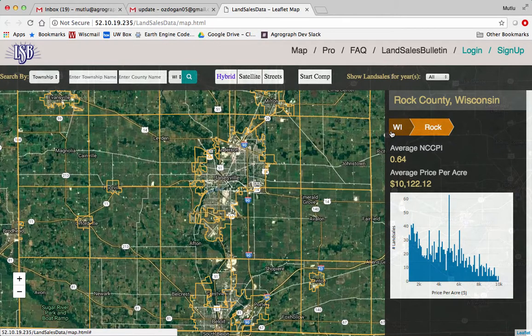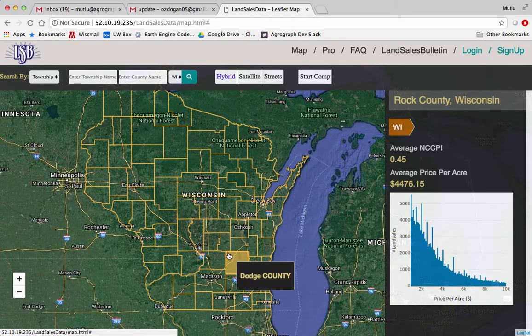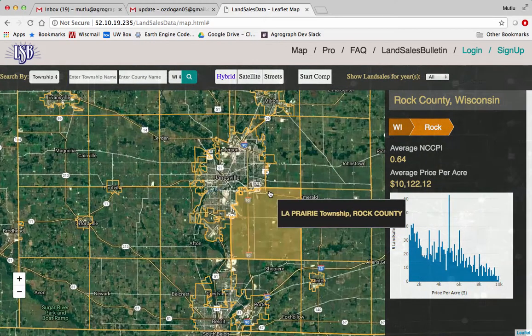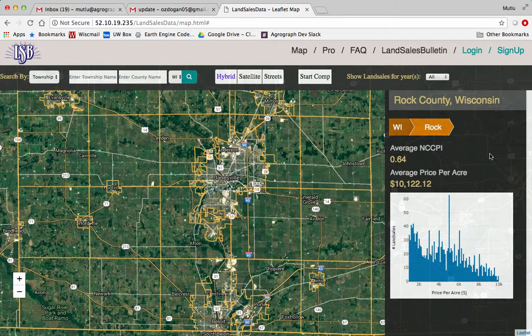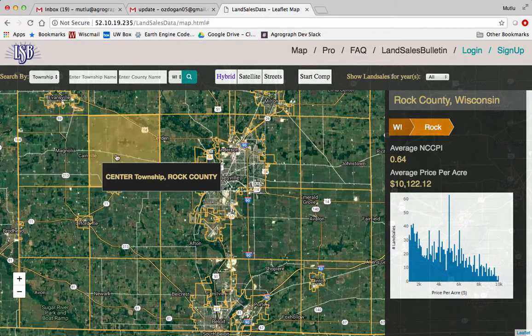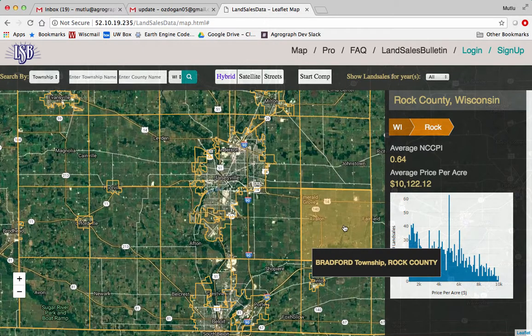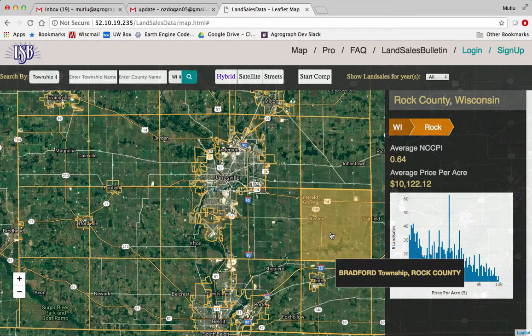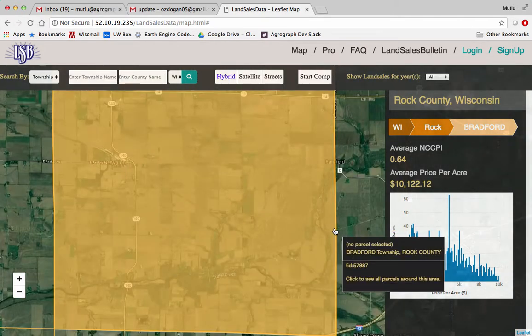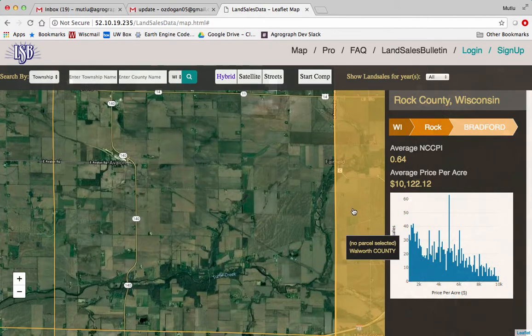And Wisconsin, Rock County, and then if you hit Wisconsin over here, you could go back. So let's go back to Rock County, and then the application would center in that particular county. And then these individual boundaries over here are the individual townships. So here is the Center Township, here is the Bradford Township. What I want to do in a few minutes is to zoom into one of these agriculture heavy counties so that we can look at some agricultural prices. So let's go into that particular township. That's Bradford Township, in Rock County.